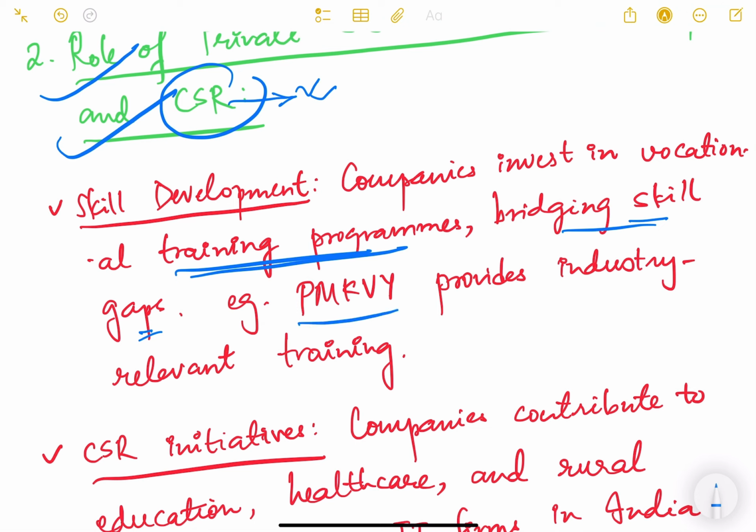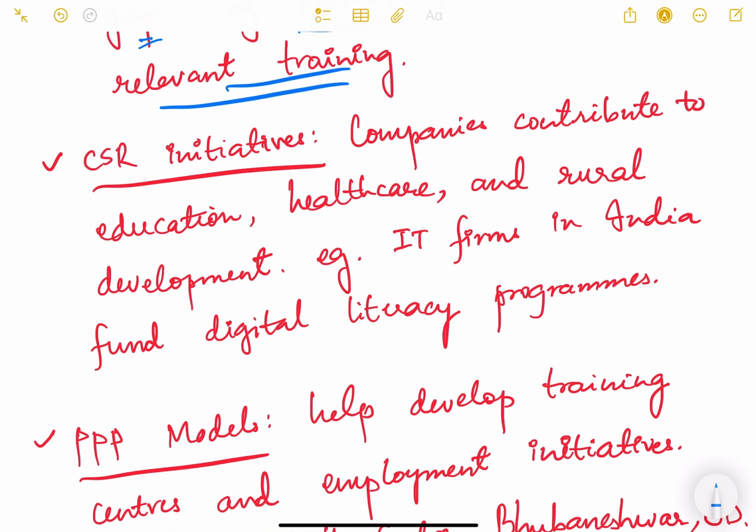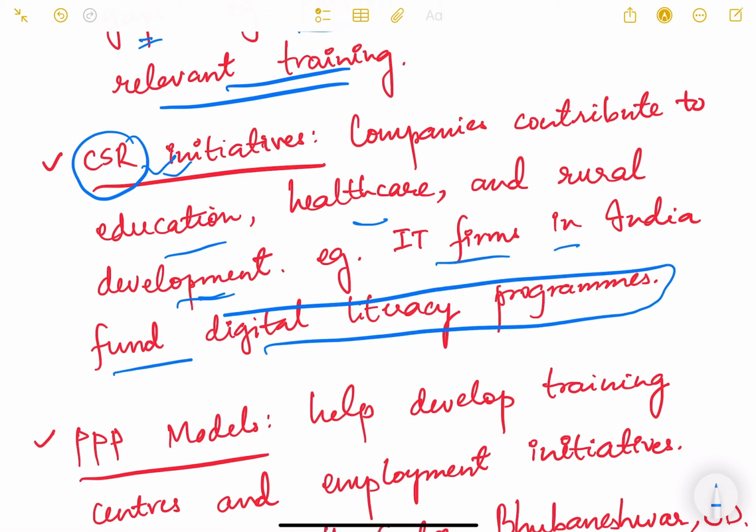Okay, an example is Pradhan Mantri Kaushal Vikas Yojana, whereby industry relevant training is provided, and many private sector players participate in these activities. They provide active support to the government in providing industry relevant training to the youth. Then various CSR initiatives, which is corporate social responsibility, contribute to education, healthcare, rural development. For example, IT firms in India fund digital literacy programs in our country.